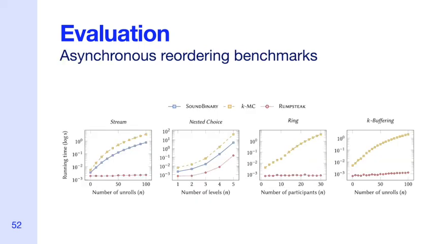In our second set of benchmarks, we compared our subtyping algorithm against previous work for binary session types only, and against K-multiparty compatibility. We found that this confirms our complexity analysis, and we can see that our algorithm is far more scalable for large protocols than these previous works. While these previous works follow an exponential increase in the time taken to verify optimizations to protocols, our work only takes a linear time.